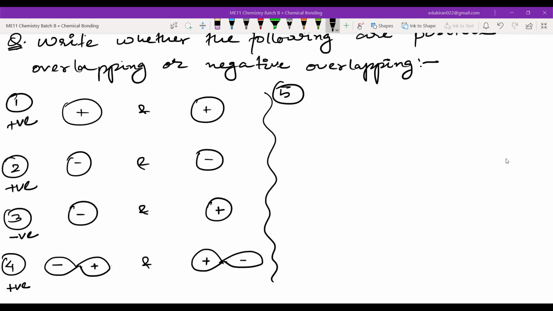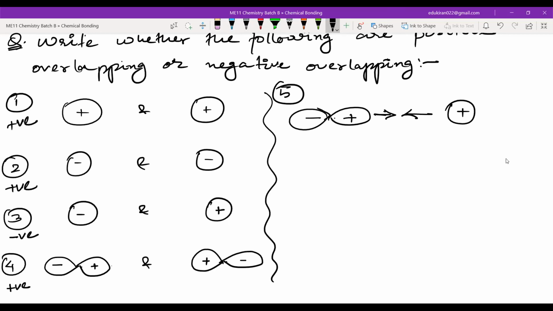Now if I have a p orbital and an s orbital, will this be positive or negative? Negative. Whenever you have it like this and overlap them this way, what will happen then?